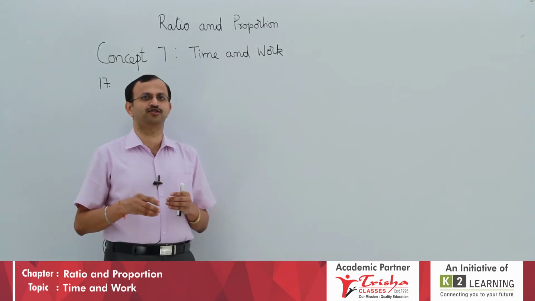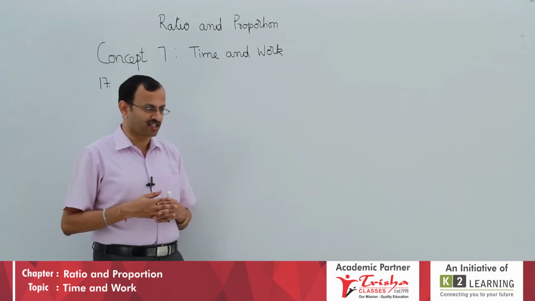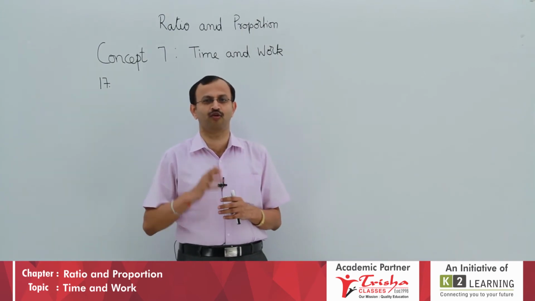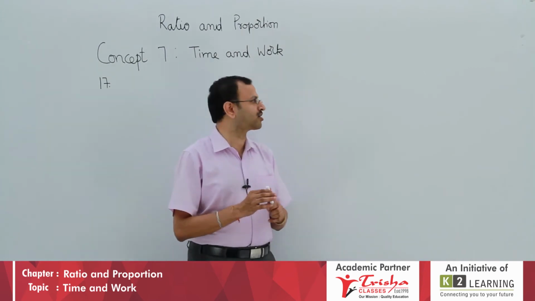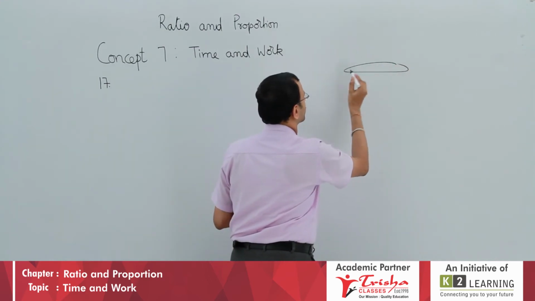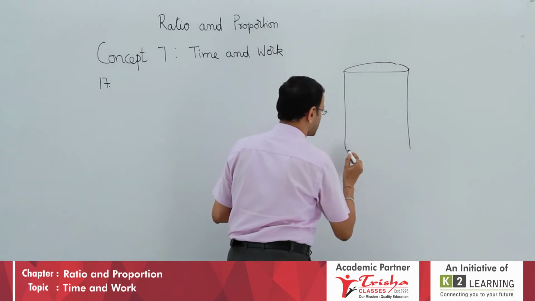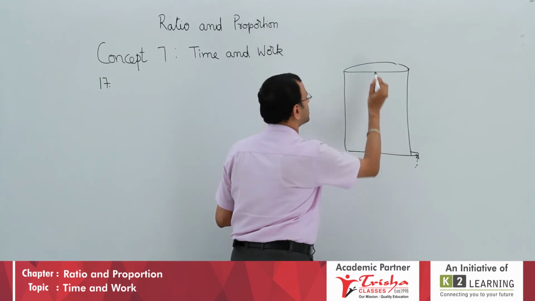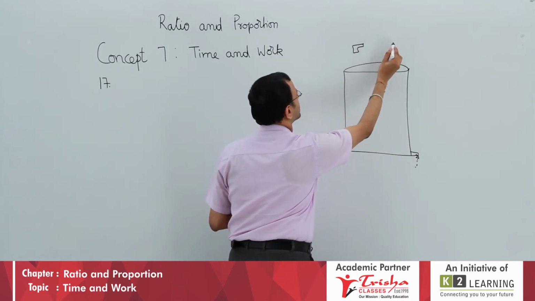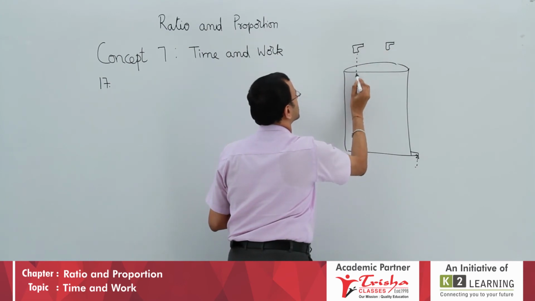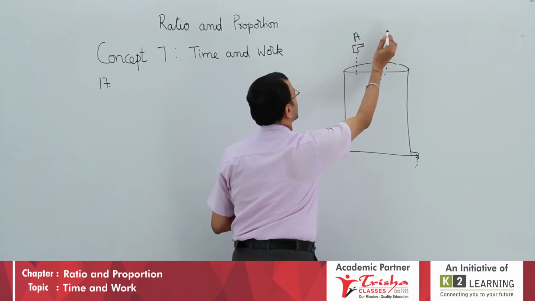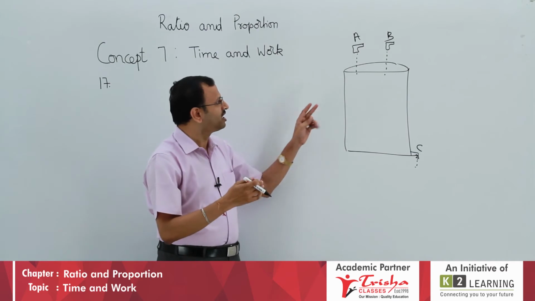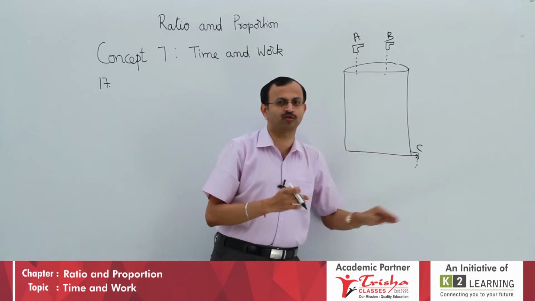Now, let us assume a situation. One Sunday afternoon, after you finish reading everything, your mom tells you to clean the tank, the overhead tank. There is an overhead tank, let me draw it to get an idea. There are 2 taps attached to it, so tap A we will call, tap B. There is one tap which is the drain pipe, or tap C, which will empty the entire water content outside.